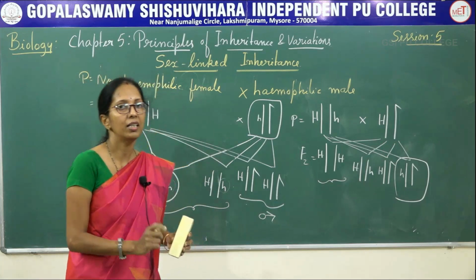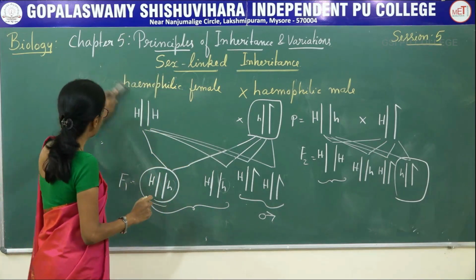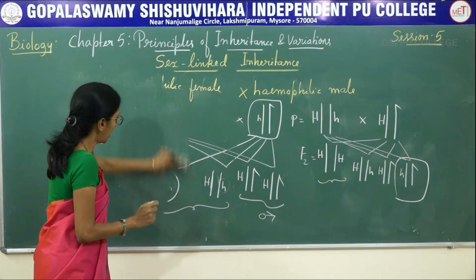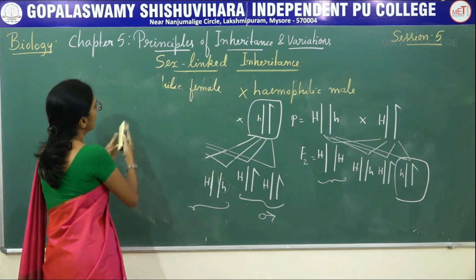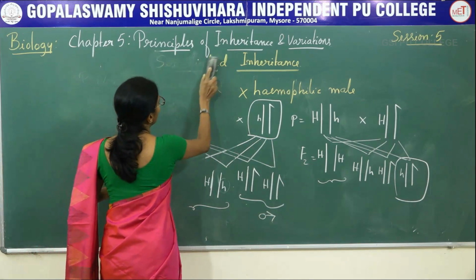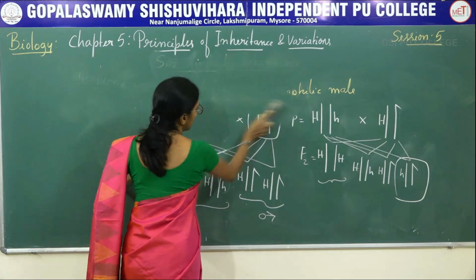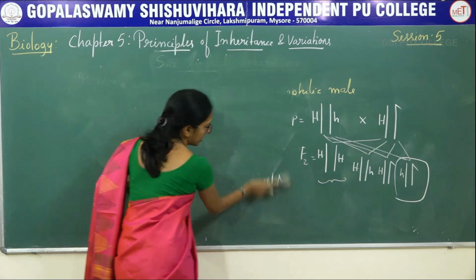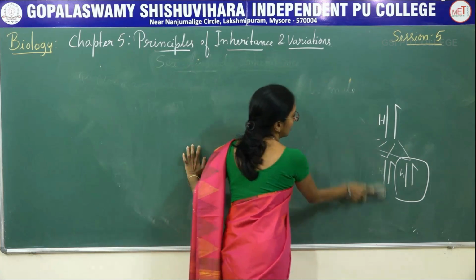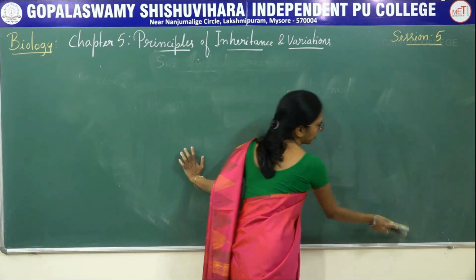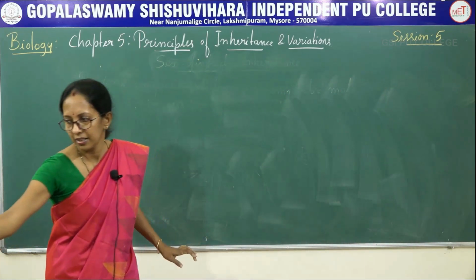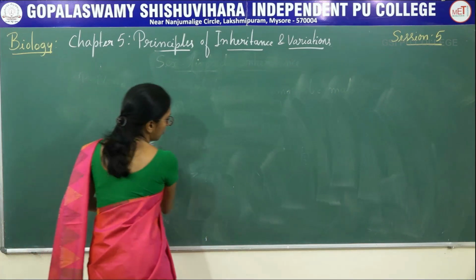So, what is meant by sex-linked inheritance? Inheritance of character located on the sex chromosome. So, there are two types of sex chromosome. The one is said to be X, second one is said to be Y. And then there are two types of inheritance.